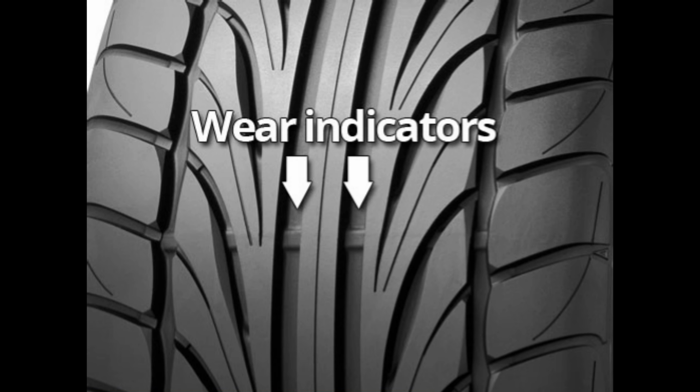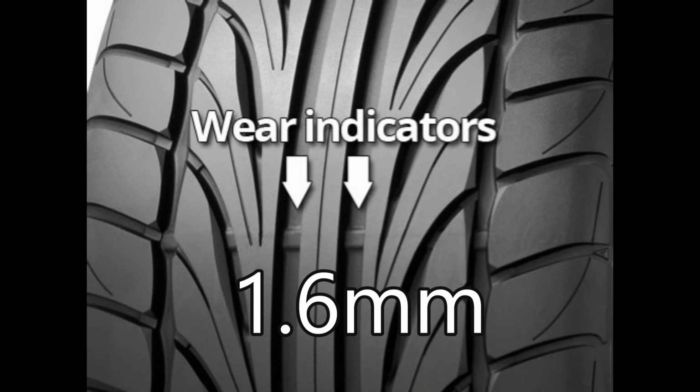Car tires have tire tread. These grooves allow water into them, which is then pushed out the sides of the tire, so that the tire remains in contact with the road. The grooves need to be at least 1.6 millimeters deep to be used legally on UK roads.